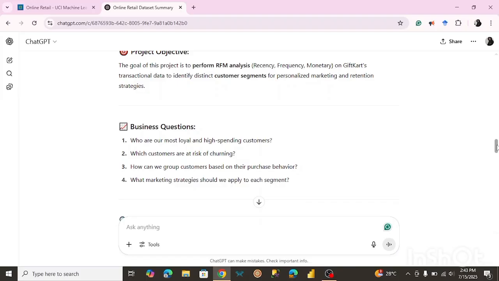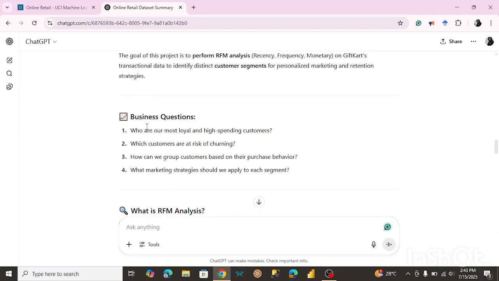So here are some business questions we want to answer. Who are our most loyal, high-spending customers? Which customers are at risk of churning, and how can we group customers based on their purchase behavior? Also, what marketing strategies should we apply to each segment?